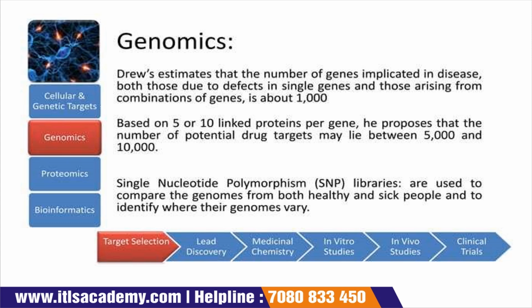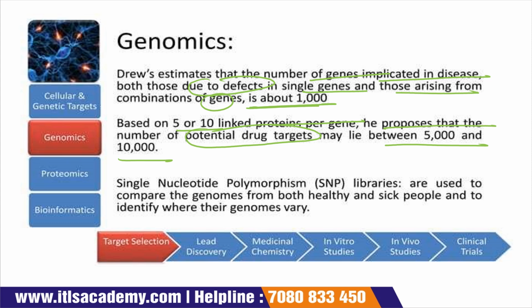Drews estimates that the number of genes implicated in disease, both those due to a defect in a single gene and those arising from a combination of genes, is about 1,000. So based on 5 to 10 linked proteins per gene, he also proposes that the number of potential drug targets lies between 5,000 and 10,000.